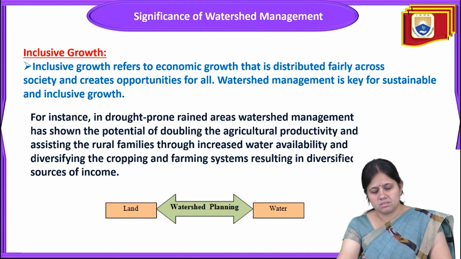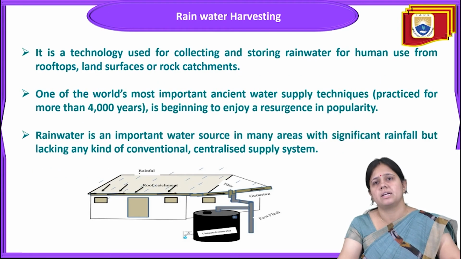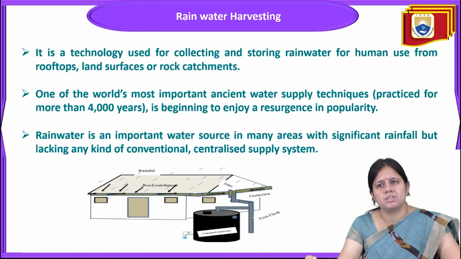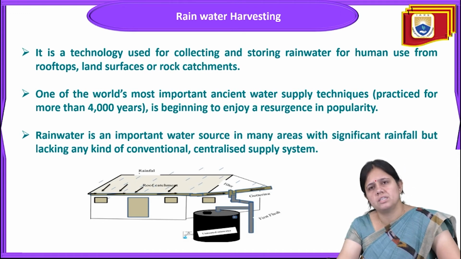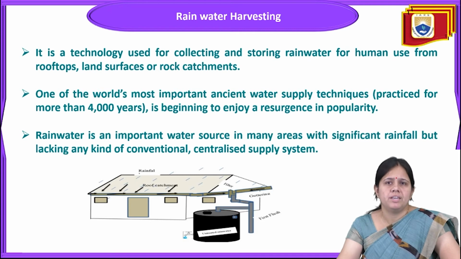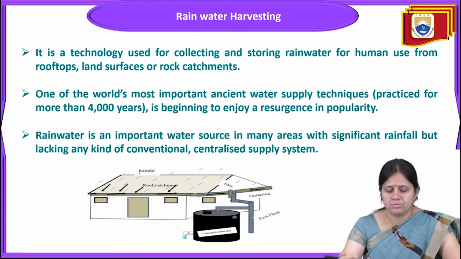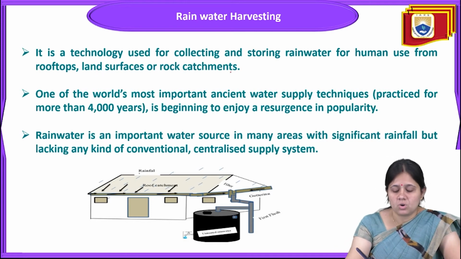Now comes the next management of water, that is rainwater harvesting. This is another method for the conservation of rainwater. It means that for the conservation of rainwater, we can make a rainwater harvesting system. Rainwater harvesting is a technology that is used for collecting and storing water for human use from a rooftop, land surface, or rock catchment.